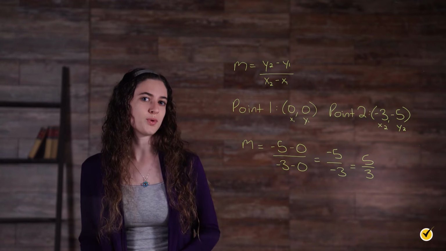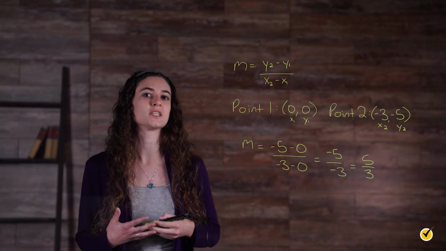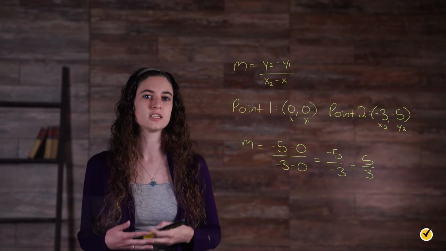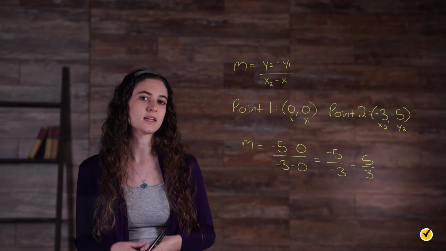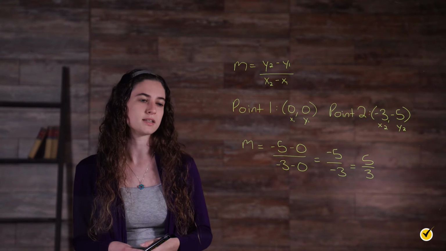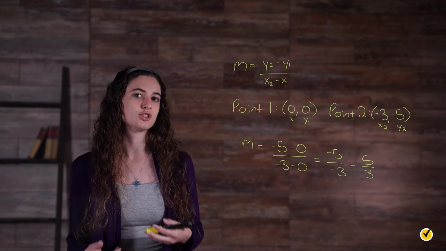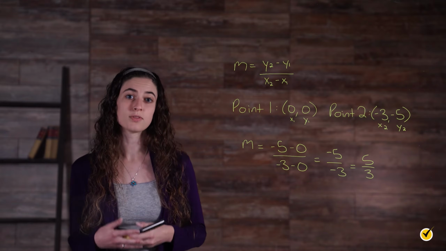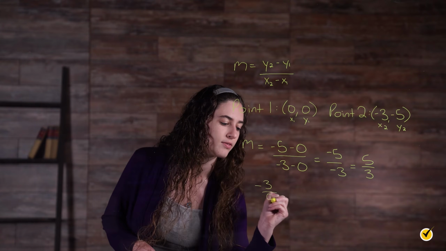So we found the slope of the radius, but that's not the final answer because we're trying to find the slope of the tangent line. Since the tangent line is perpendicular to the radius, we can find it by taking the negative reciprocal of the slope of the radius. Finding the negative reciprocal just means that we flip it over and change the sign. So the slope of the tangent line is -3 over 5.